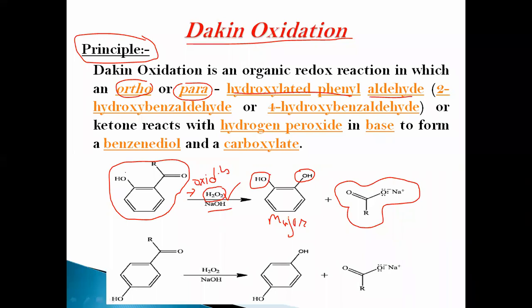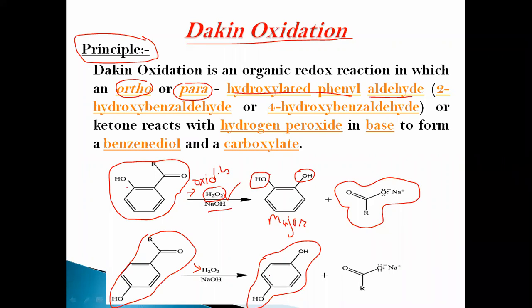Similarly, if 4-hydroxybenzaldehyde undergoes the Dakin oxidation reaction in the presence of the oxidizing agent hydrogen peroxide in the presence of base, it will form 1,4-benzene diol as the major product of this oxidation reaction. This is the basic principle behind the Dakin oxidation.